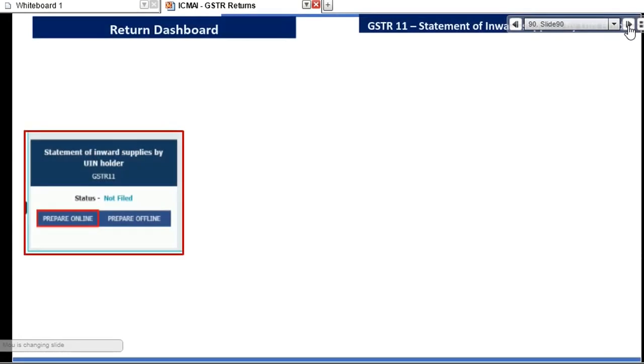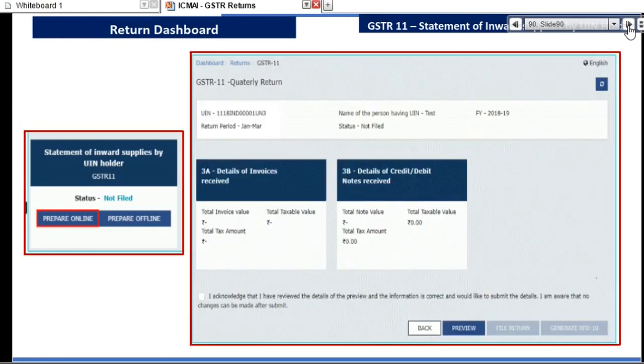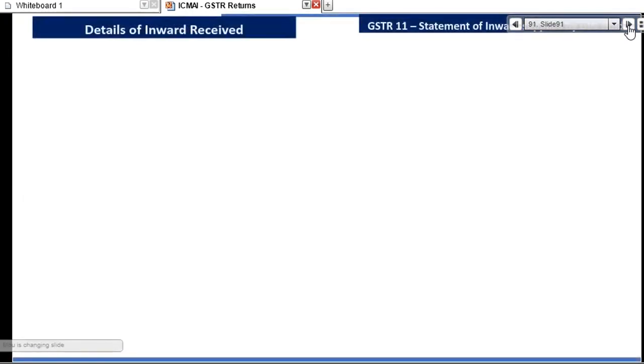Next, based on what we spoke earlier, based on the registration profile, the login will only have this GSTR 11. It has only two tables: invoices received, and credit notes and debit notes received. That's all. They will only have two tables to report: receipt of invoices, and receipt of debit notes or credit notes. They don't have any outward supply or any tax liability, right? So they don't have to report any outward details.